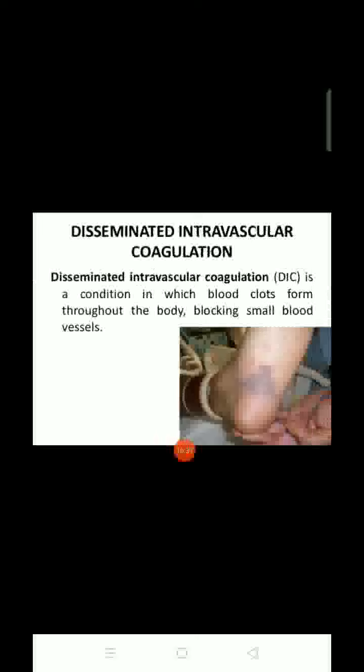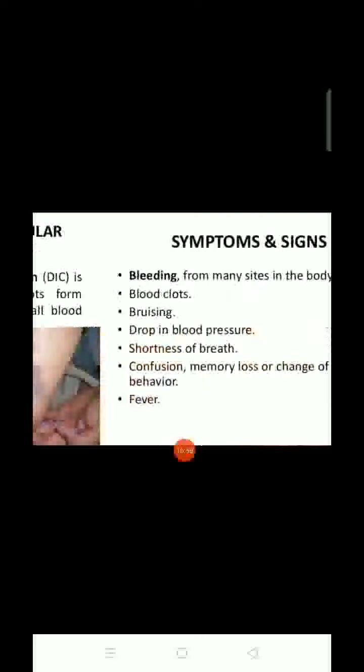What next is disseminated intravascular coagulation. In this image you can see disseminated intravascular coagulation. DIC is a condition in which blood clots form throughout the body, blocking small blood vessels. In this, what will happen? Blood clots will be formed and they will block the small blood vessels.